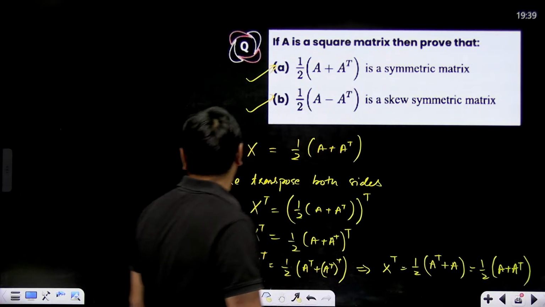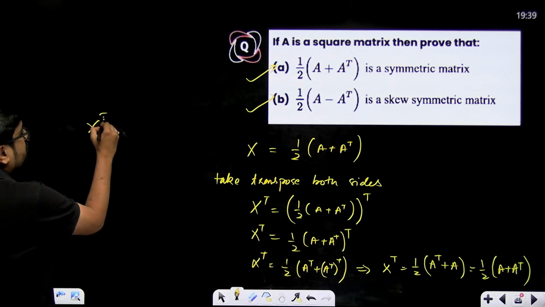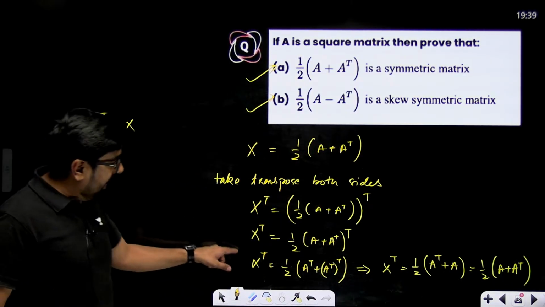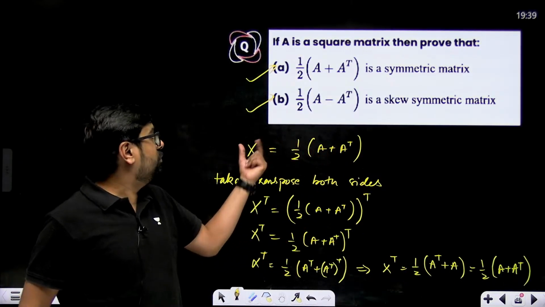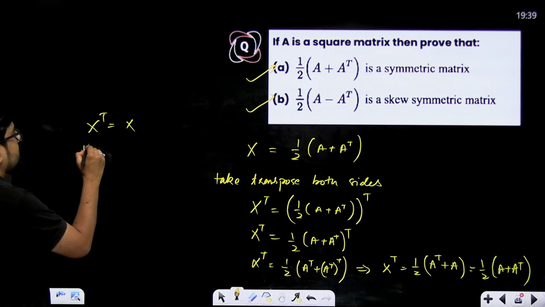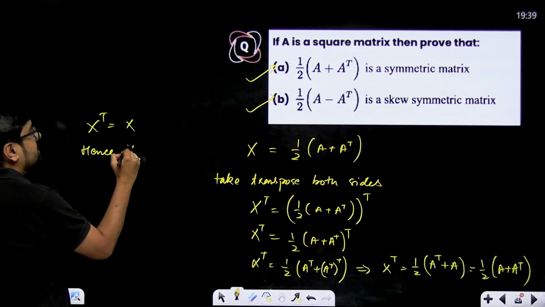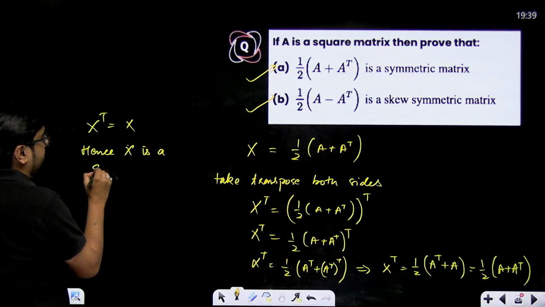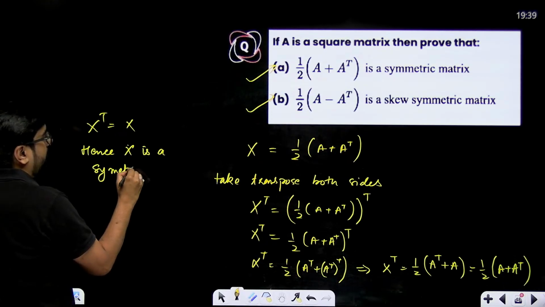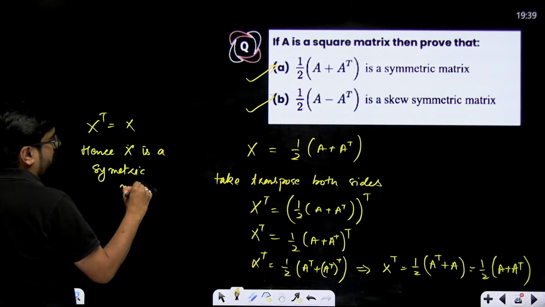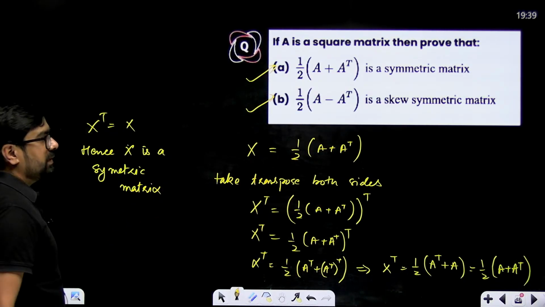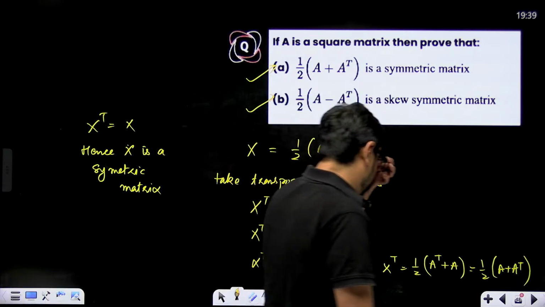Now because X transpose is equal to X, hence X is a symmetric matrix. This is how you'll have to prove it.